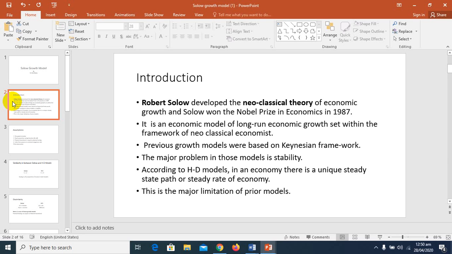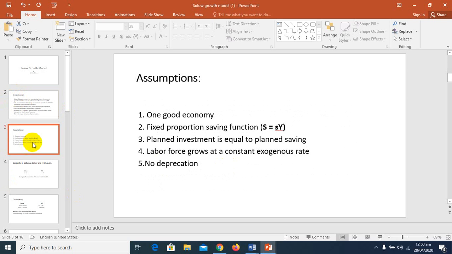So these are quite big limitations of these prior models given under the Keynesian framework. But the biggest contribution given by the Harrod and Domar model is that they opened the ways of growth economics. This is the basic contribution of the Harrod and Domar model. Now we are going to discuss the assumptions of the Solow growth model.